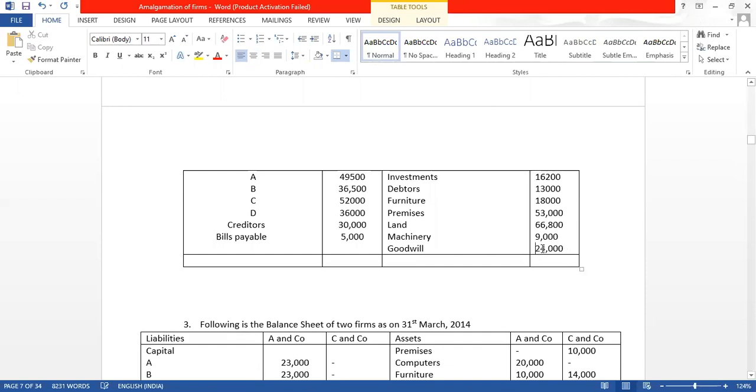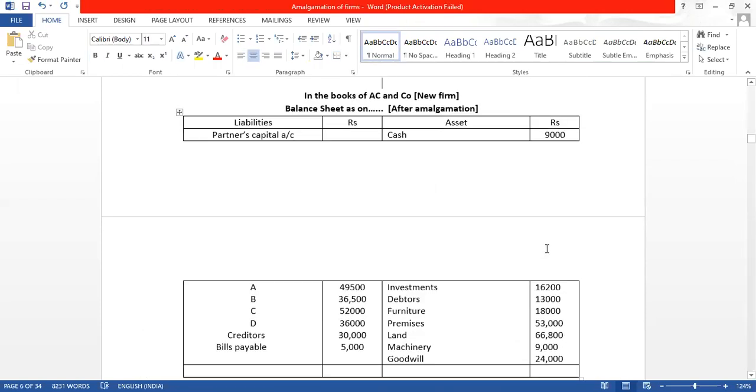So now what we will do, we'll have to take the tally, see whether the balance sheet is tallying. How much is it coming? Are we getting 2,09,000 on both the sides?